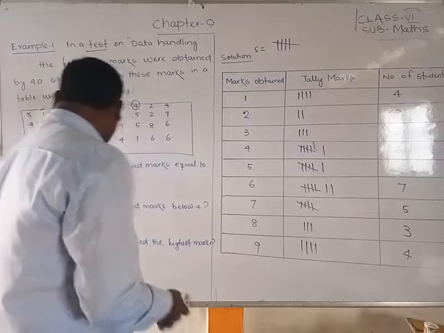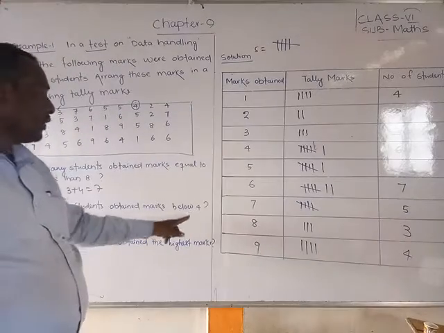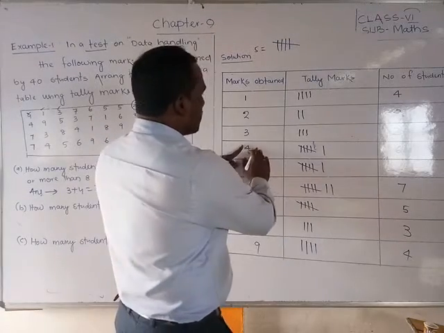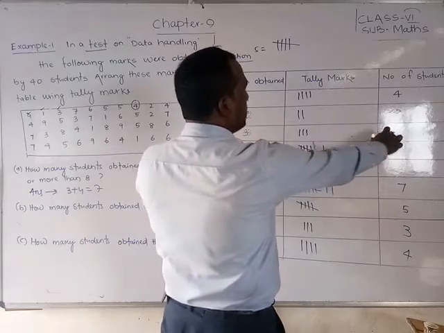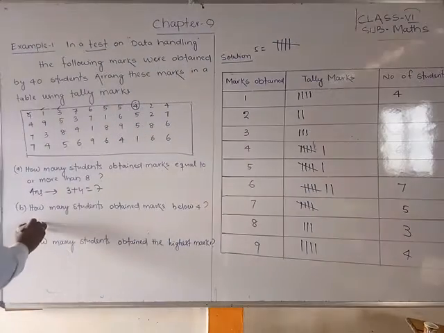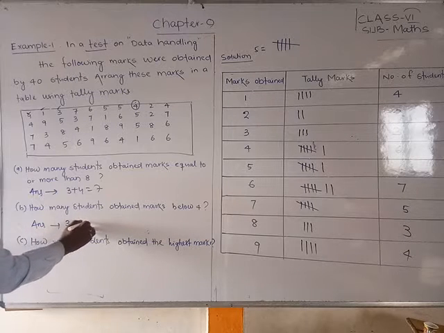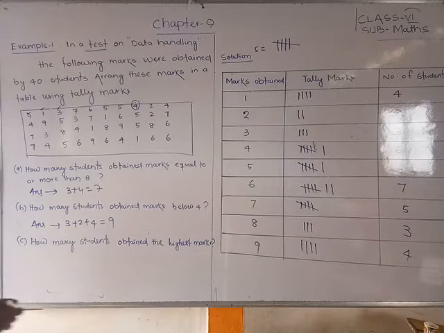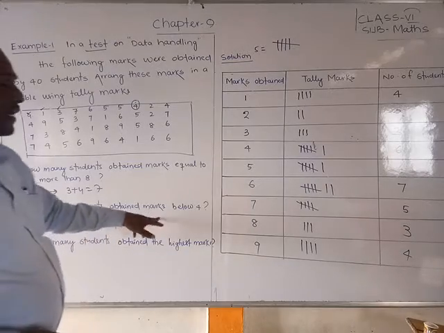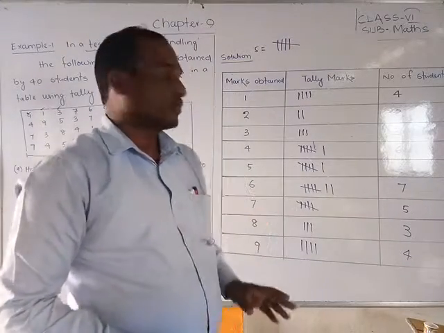Okay. Next question. How many students obtain marks below 4? Below 4 means 3, 2, 1. So 3 means 3, 2 means 2, 1 means 4. So the answer we can write below: 3 plus 2 plus 4 is equal to 9 students. So that means 9 students obtain marks below 4.